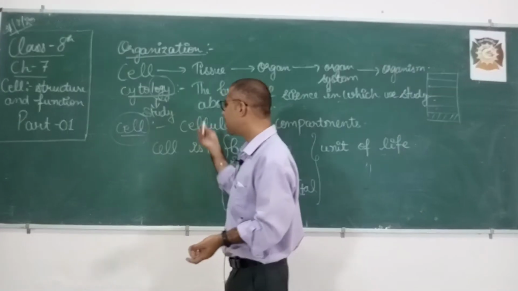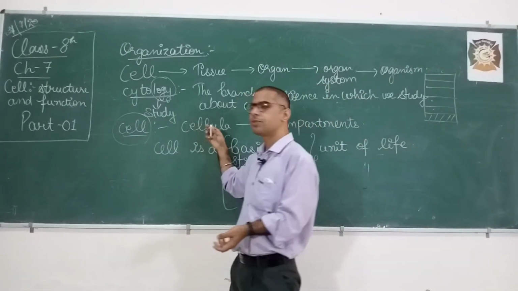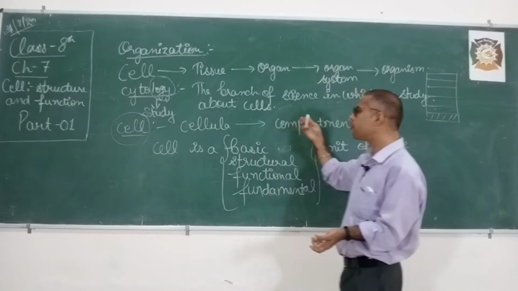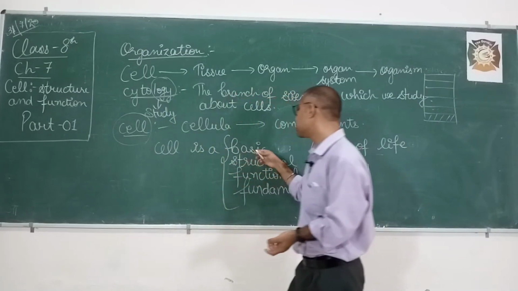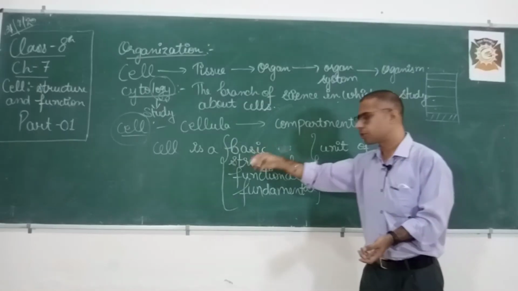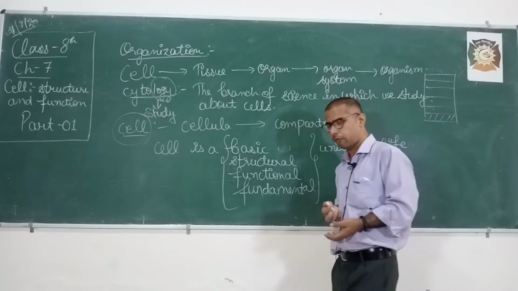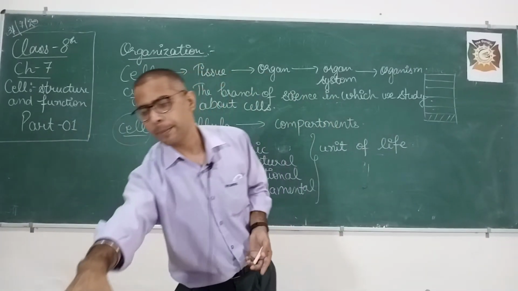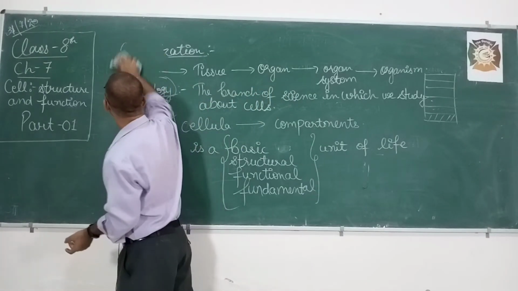Now cell is a word which arises from the Latin word cellula, and cellula stands for compartment. Now cell is known as basic unit of life, structural unit of life, functional unit of life, and fundamental unit of life.